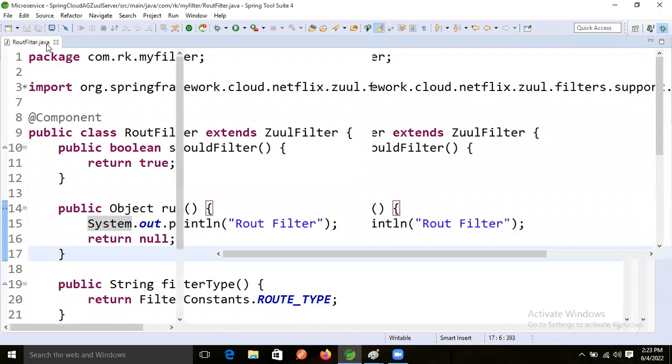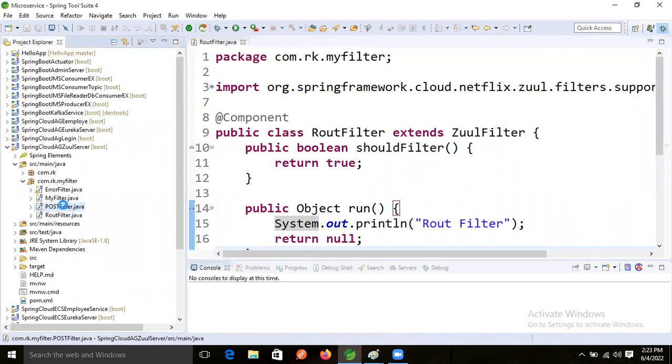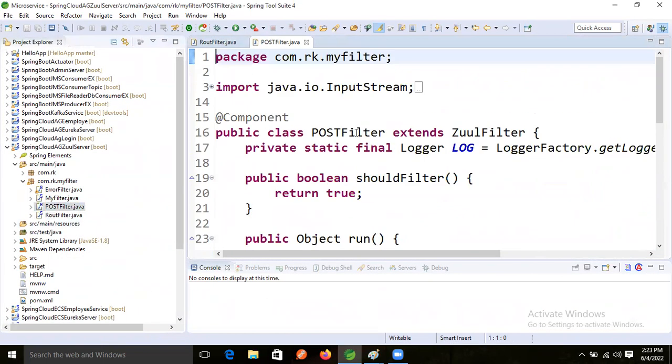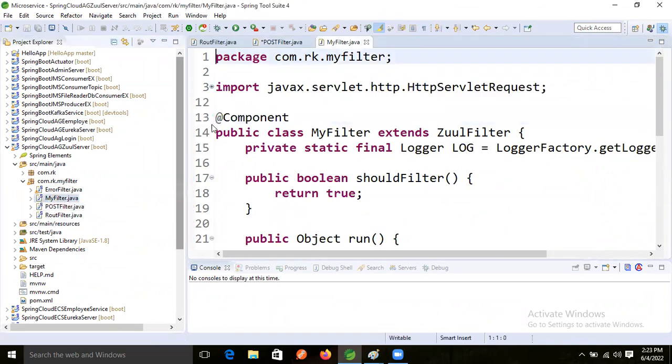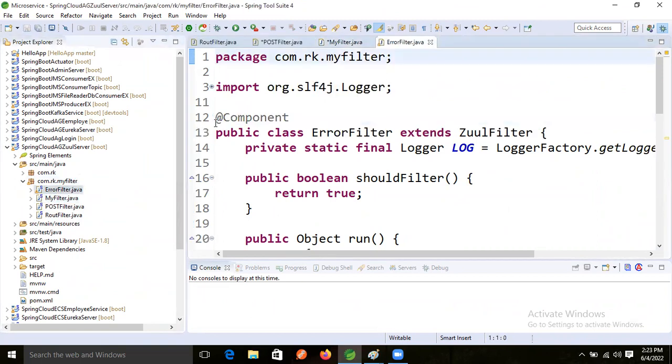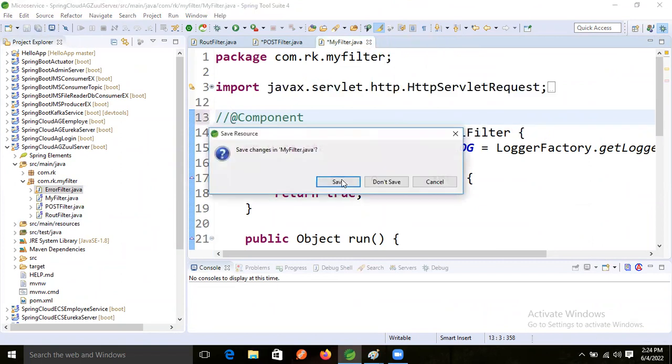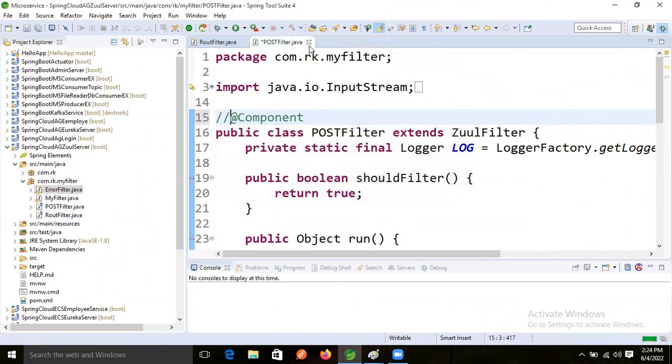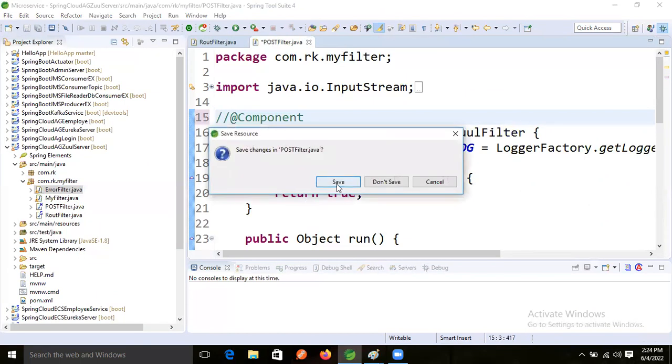Okay, so now, fine. Here the post filter, so let's disable the post filter. I'm commenting that out, and the pre-filter also I'm commenting out. We can check it, right? I'm just commenting those things, so those filters will not execute. My intention is to run our route filter only, right? Route filter only.